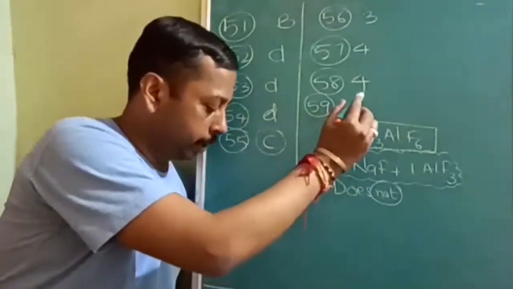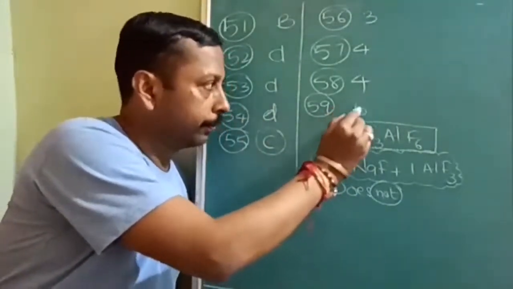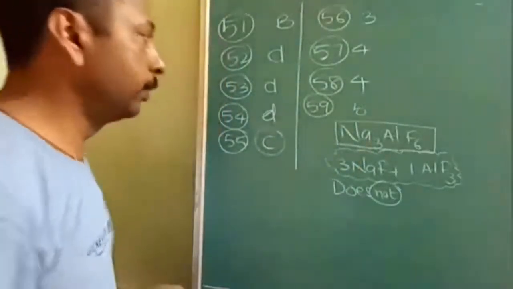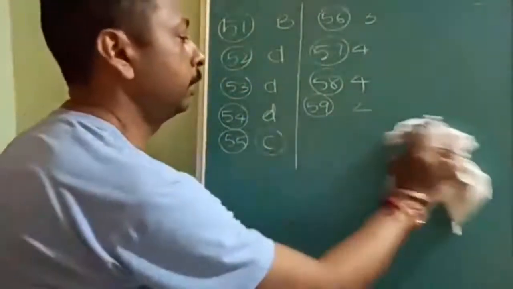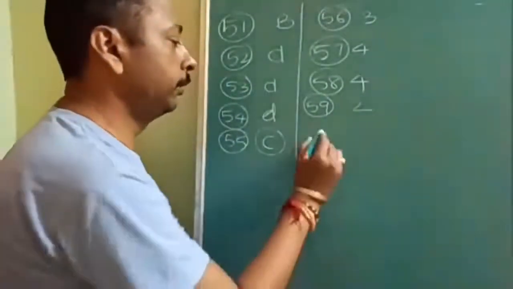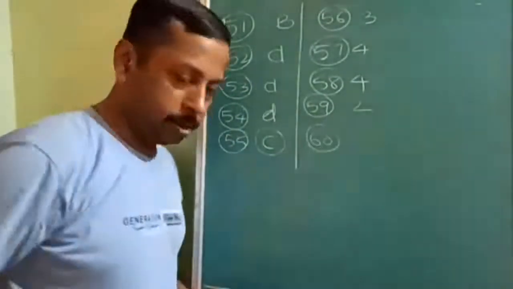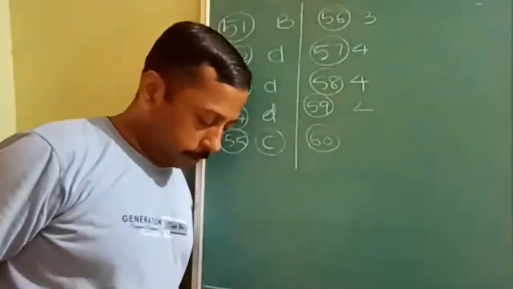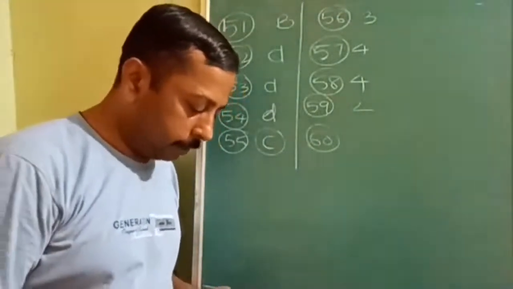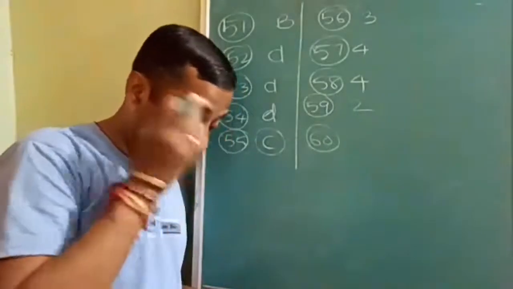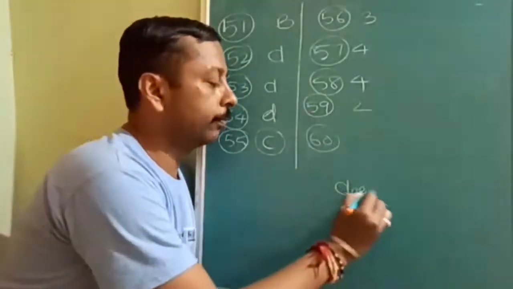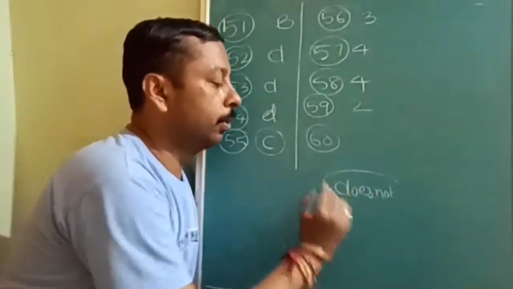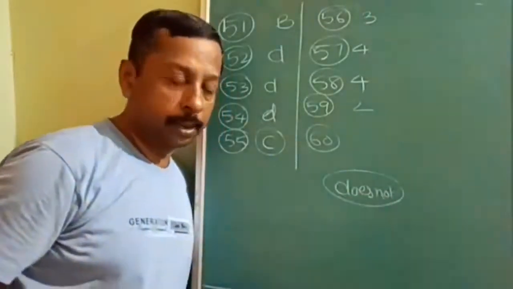Okay, 59th answer will be what? B option, that is the second option. Next, 60th. What is the 60th answer? Which of the following changes does not take place when sodium, again the question is does not take place.